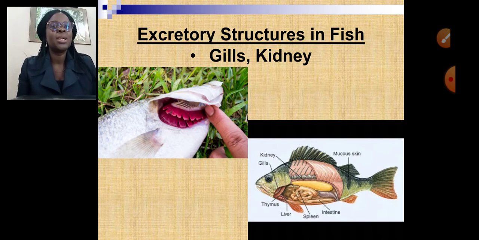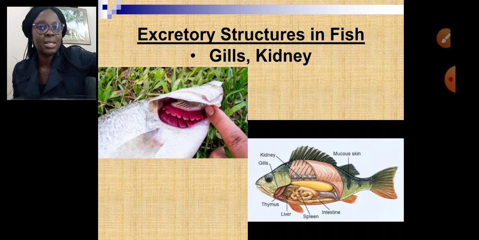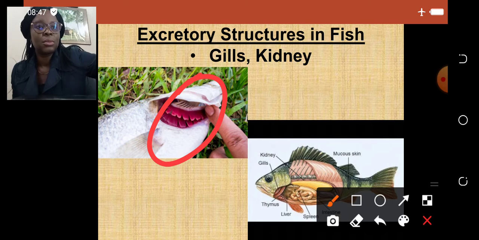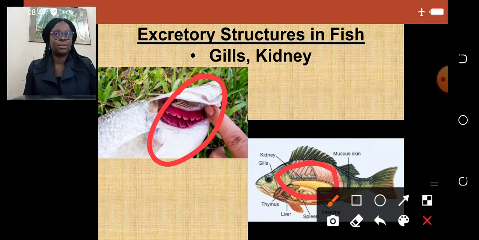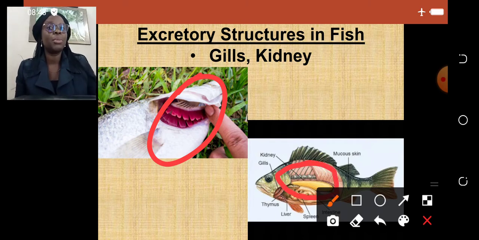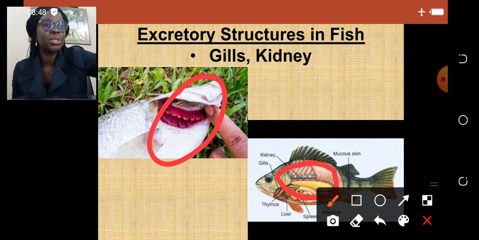Most cases anyway, they make use of kidney. So we can see the gills here. That's the gills. Then this is the kidney, that yellow structure here. We're still going to see the mechanism of how the kidney helps to remove excretory products from the body.